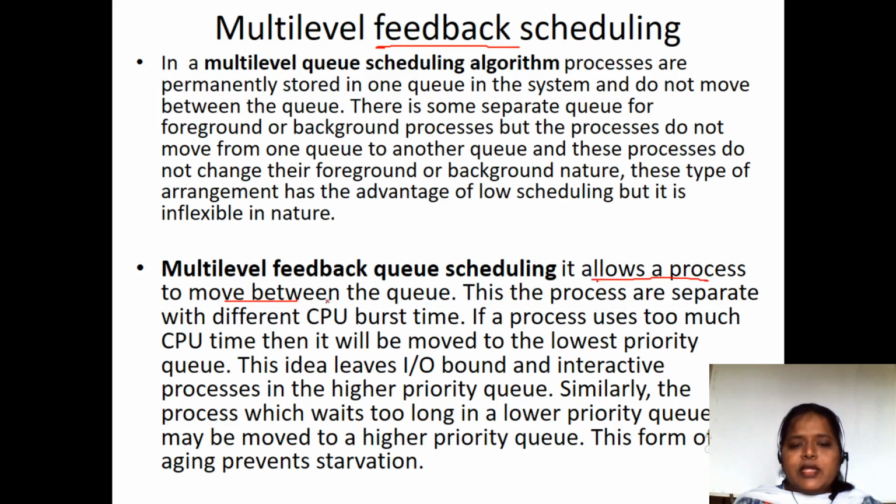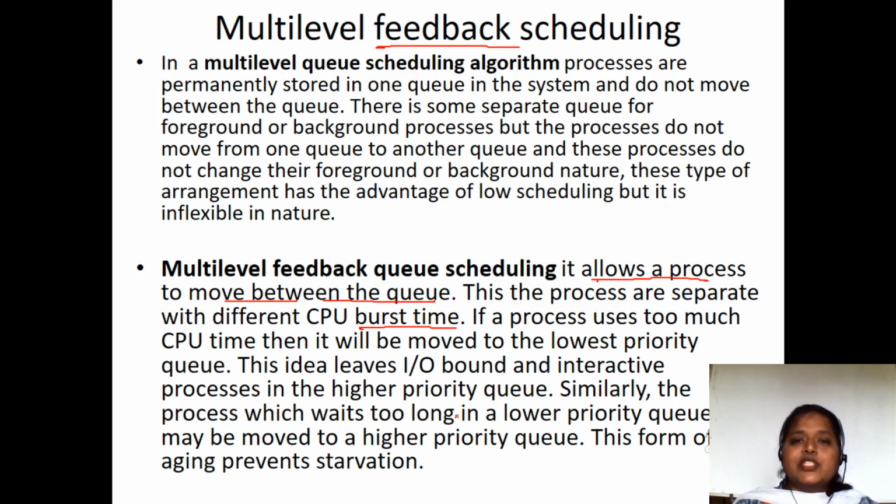The main advantage of multi-level feedback scheduling is that it allows a process to move between the queues. That is the major important point to be noted. The processes are separated by different CPU burst times. If a process uses too much CPU, it will be moved from the highest priority to the lowest priority. That flexibility of moving from one queue to another is available in multi-level feedback queue scheduling.